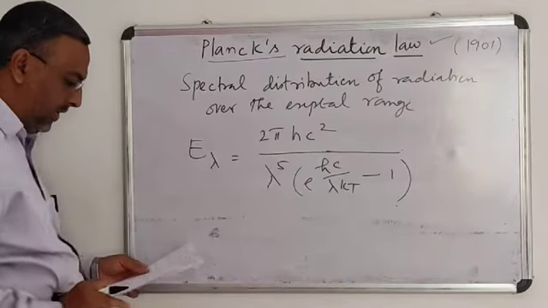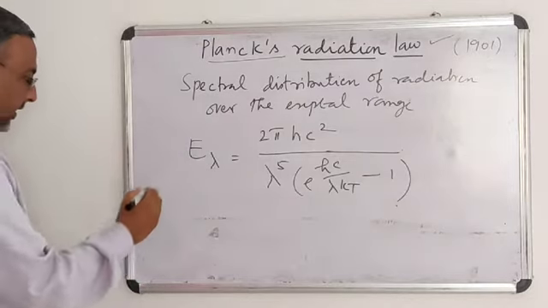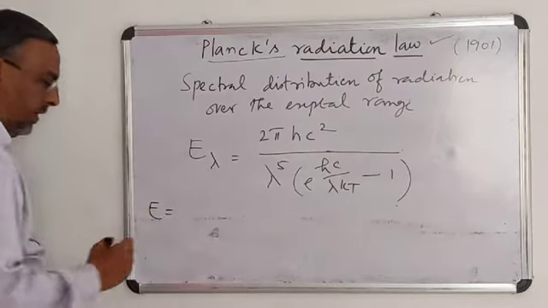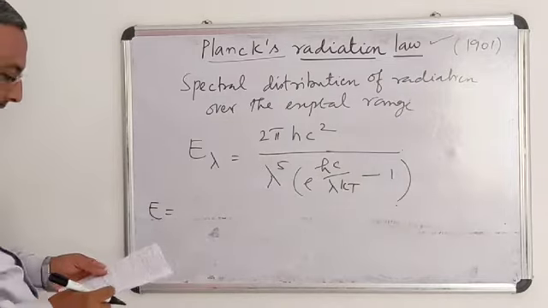This is the intensity, and when we integrate this, we get the exact intensity of emitted radiation.